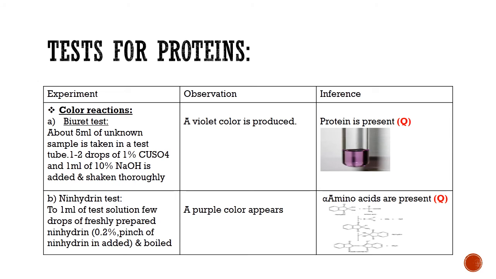Ninhydrin test. To 1 ml of test solution, a few drops of freshly prepared 0.2% ninhydrin is added and boiled, and a purple color appears. This is for the alpha amino acids. This ninhydrin test is also known as the general test for amino acids.